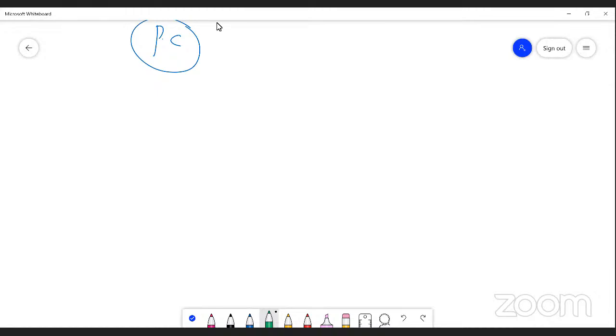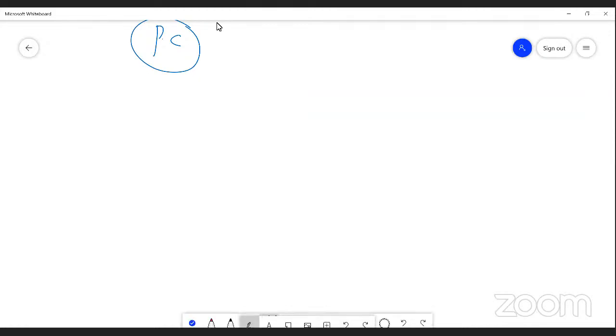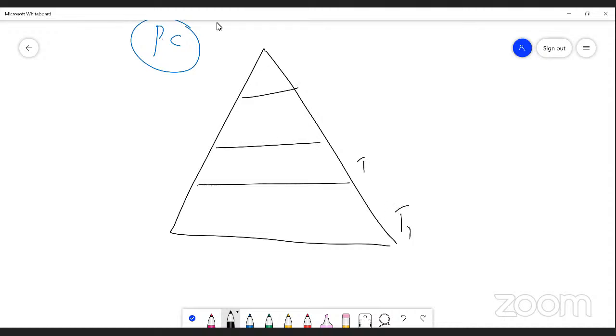Once again, let me represent the trophic structure. Now this is a trophic structure. Please understand. We represent the first level as T1, the second as T2, the third as T3 and the fourth as T4. Always the producer occupies T1, right? The second category is a rabbit.